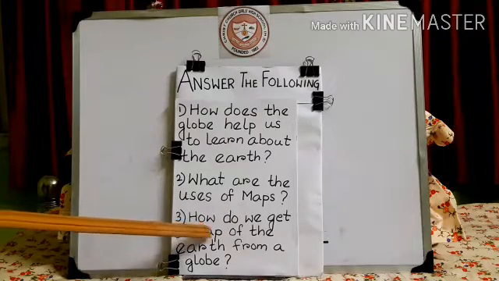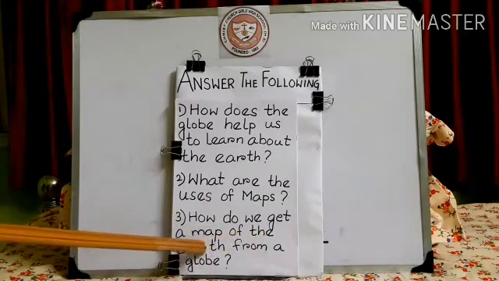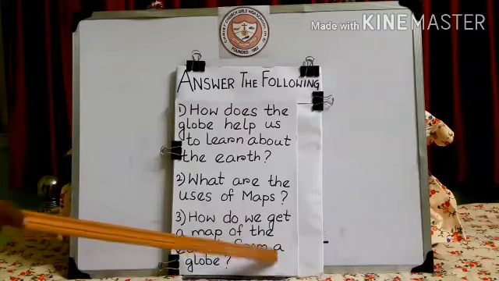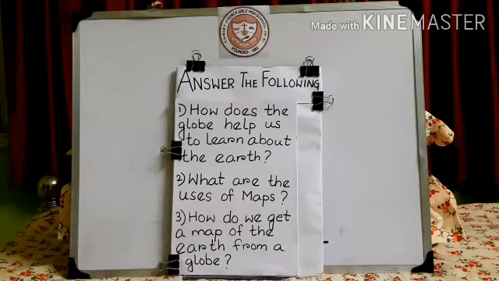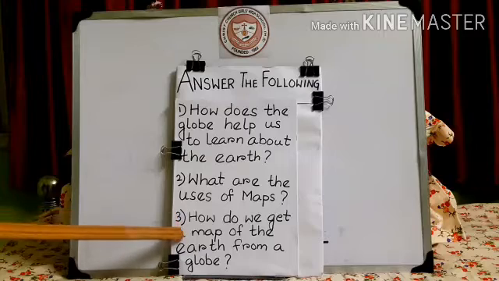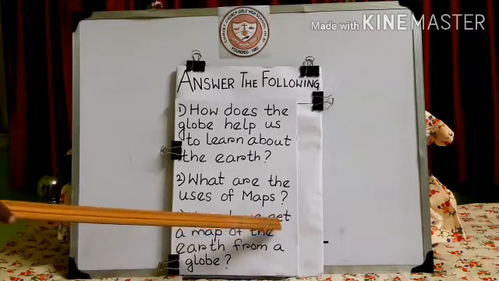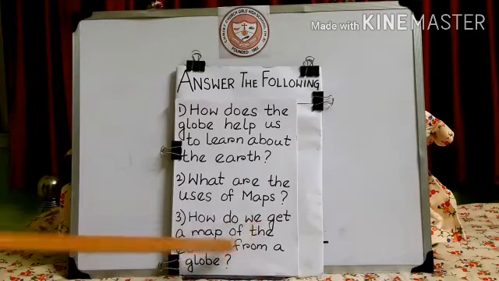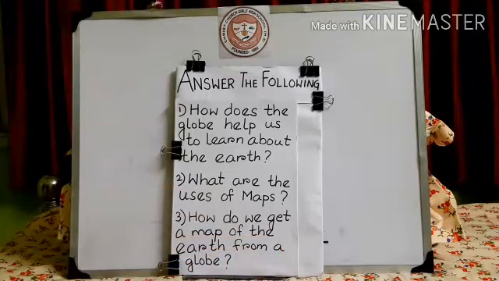Question number 3. How do we get a map of the earth from a globe? I repeat this question. Question number 3. How do we get a map of the earth from a globe? Now children, a direct answer is not given. Okay. So I will try to explain the answer to you all. Hope you all will write it correctly. Just listen very carefully.